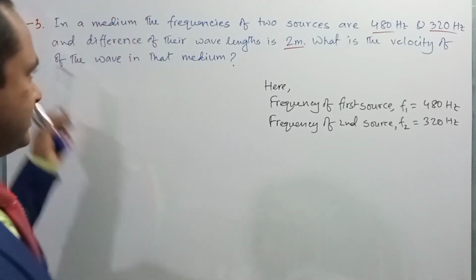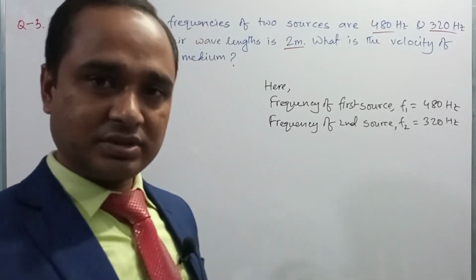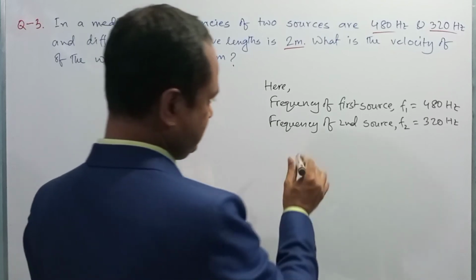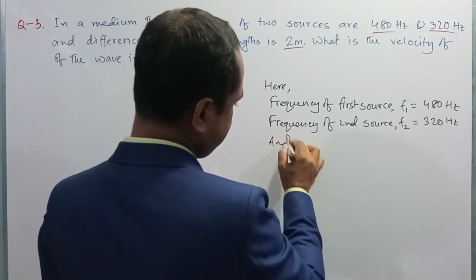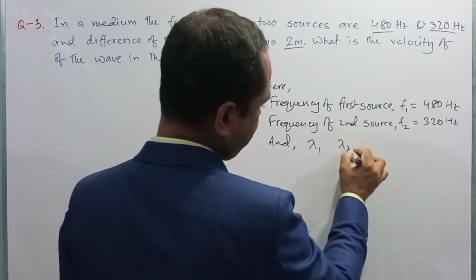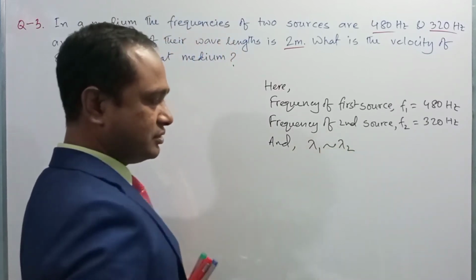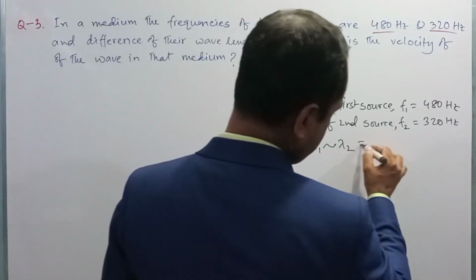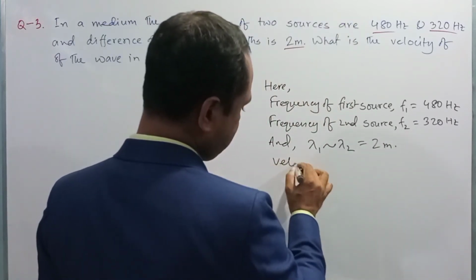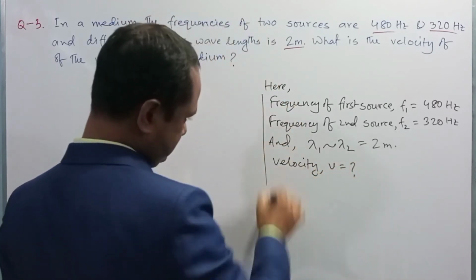And they said the difference of their wavelength. You don't know which wavelength is greater and which one is smaller. They only said that the difference of their wavelength is 2 meter, and if the respective wavelengths are lambda 1 and lambda 2, then using this symbol we can write the difference of lambda 1 and lambda 2 is equal to 2 meter. So we need to determine the velocity v is equal to what?